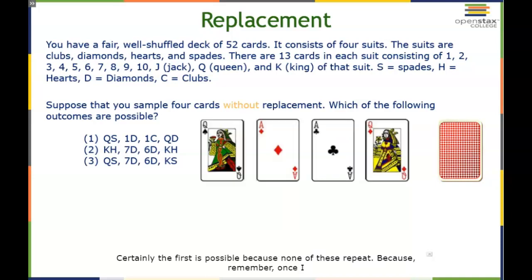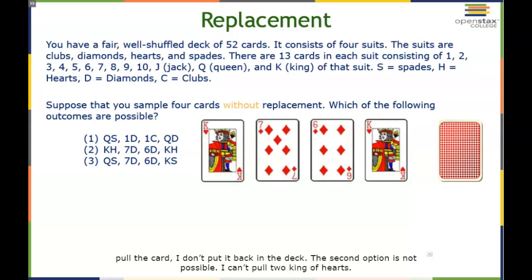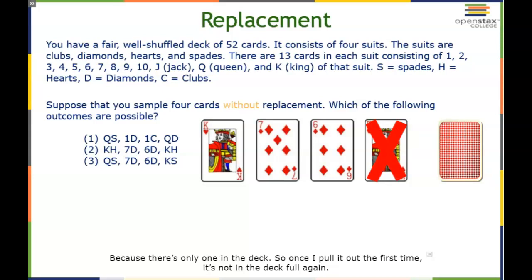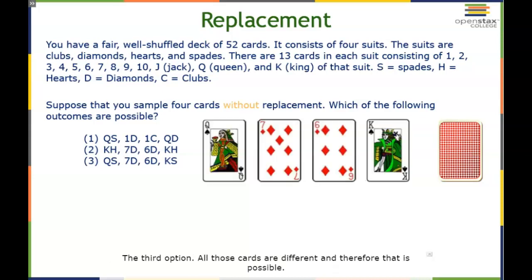Well, certainly the first one is possible because none of the cards repeat. Because remember, once I pull the card, I don't put it back in the deck. The second option is not possible. I can't pull 2 King of Hearts because there's only 1 in the deck. So once I pull it out the first time, it's not in the deck to pull again. So 2 is out. It is not possible. The third option, all those cards are different, and therefore that is possible.